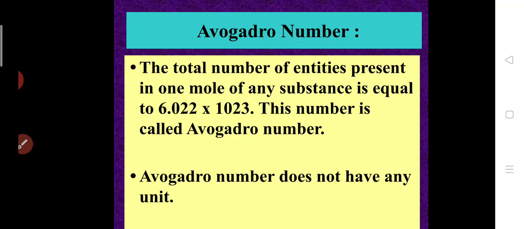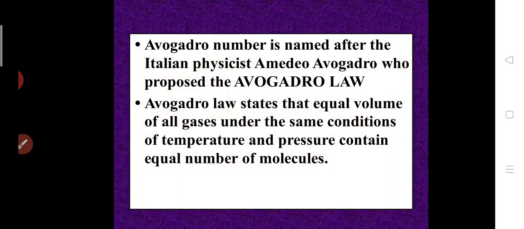Next we are coming on to Avogadro number. This number 6.022 into 10 power 23 we saw, that was discovered by a person called Amedeo Avogadro. So this number was named after the scientist, and it is called the Avogadro number. The total number of entities present in 1 mole of any substance is equal to 6.022 into 10 power 23. This number is called the Avogadro number. Avogadro number does not have any unit.